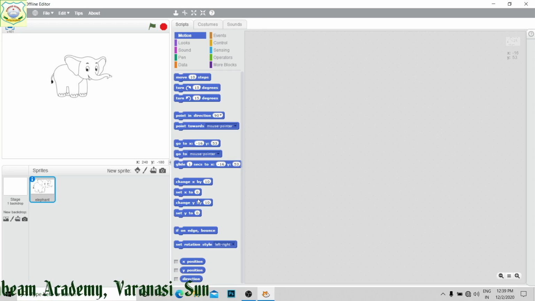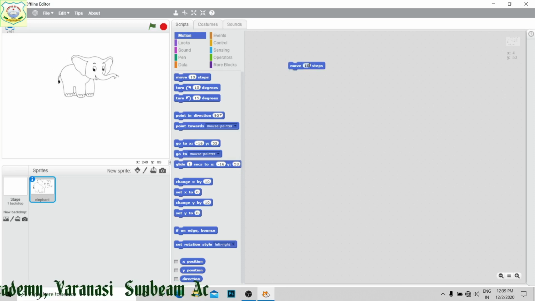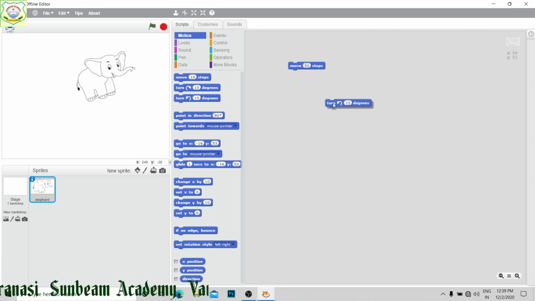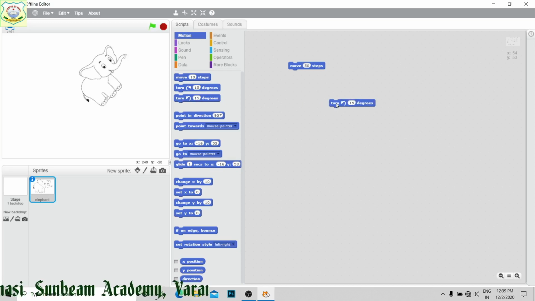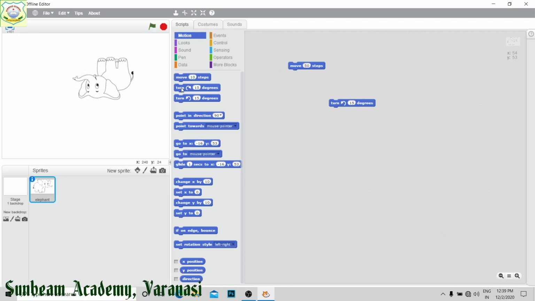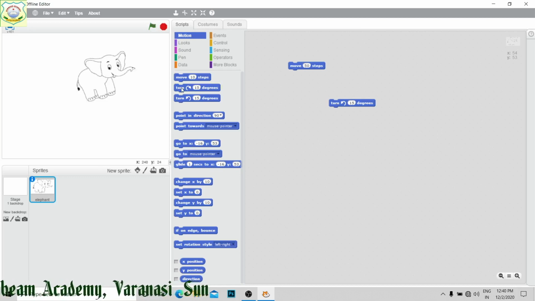This is for the movement of your sprite. Suppose I am going to take move 10 steps. When I click on this, you can see, if I increase it to 50 steps, then when you click on this, it has started, right? And likewise, if you want to turn it by 15 degrees to the left side, click it. Now you can see. Here also you can click and see the result, right?